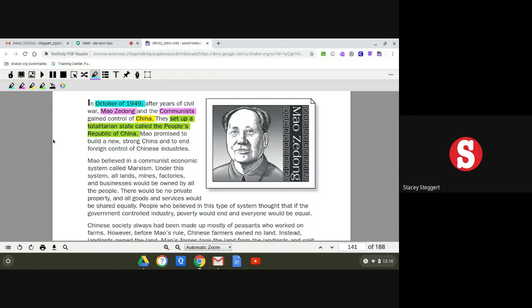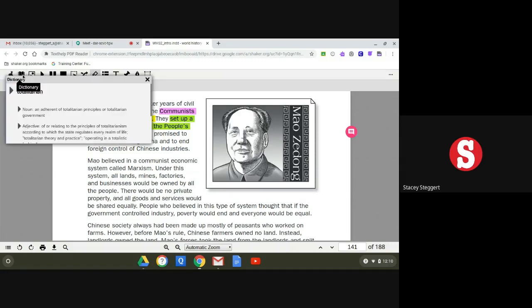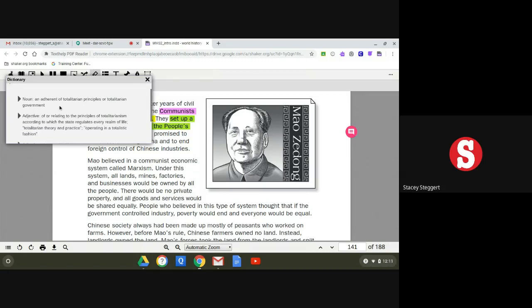Now, there might be times when you're not sure what one of the words means, so we can use our dictionary app. For example, you can highlight totalitarian and click on the dictionary, and then it will remind me what this word means as a previous vocabulary word. Noun, an adherent of totalitarian principles or totalitarian government.